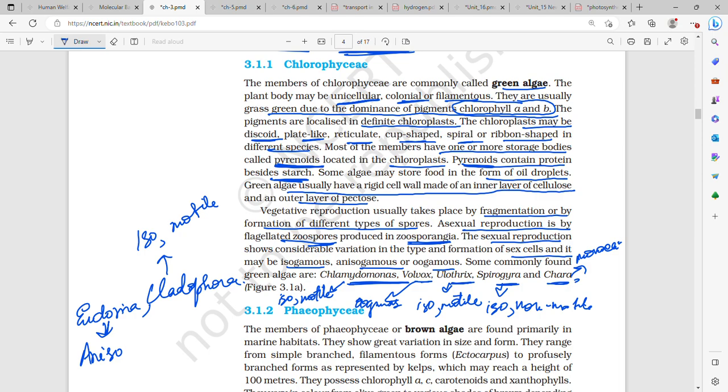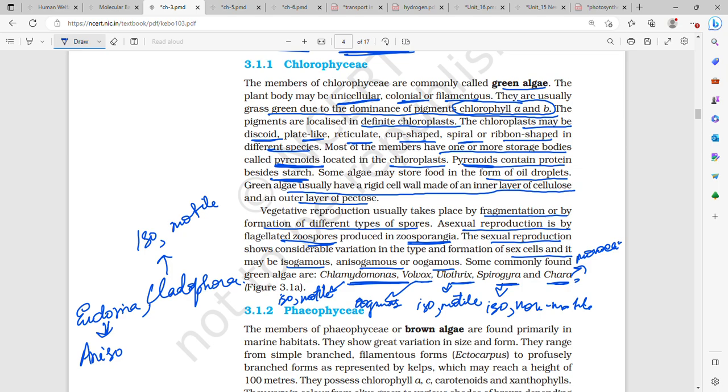Ribbon-shaped is in Spirogyra. Most of the members have one or more storage bodies called pyrenoids. Pyrenoids contain starch, but besides starch they also contain protein. These pyrenoids, or storage bodies, are located inside the chloroplast. Some algae may store food in the form of oil droplets.